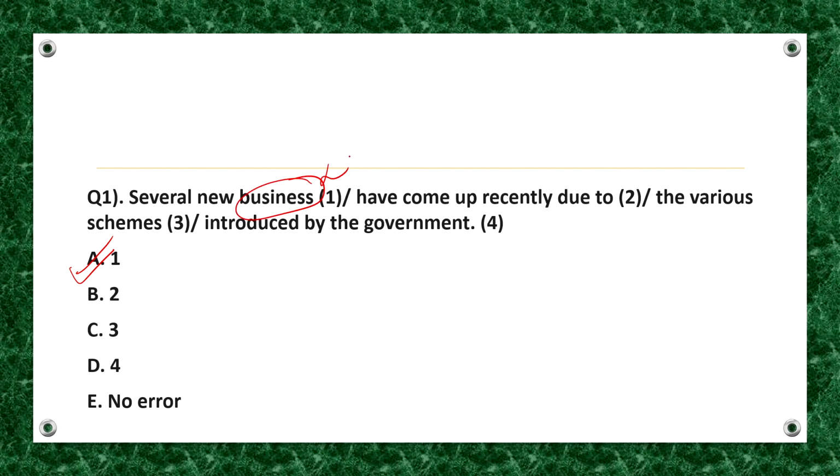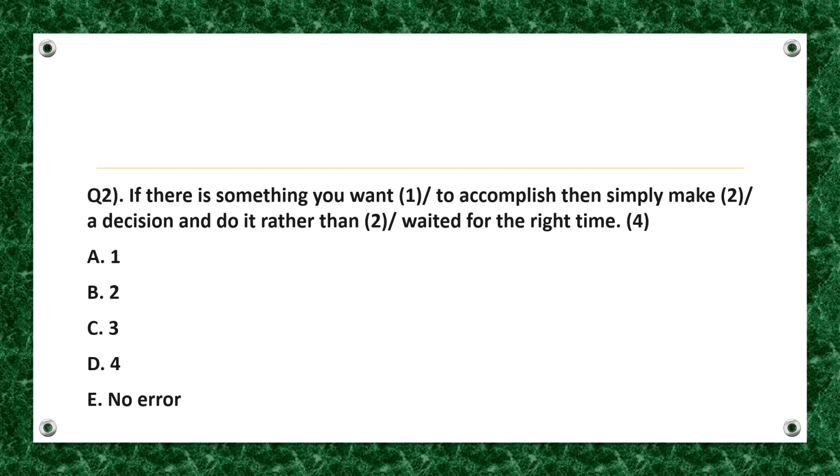The determiner several implies the context of more than two. So, we need to use a plural noun over here, that is businesses. So, the correct answer is option A. Therefore, the correct sentence should be: several new businesses have come up recently due to the various schemes introduced by the government. Fine. I hope it's clear. Now, moving on, here's the next question. Solve it.